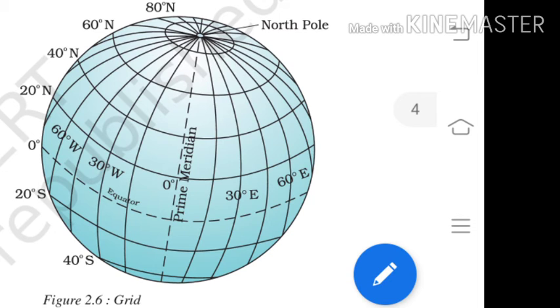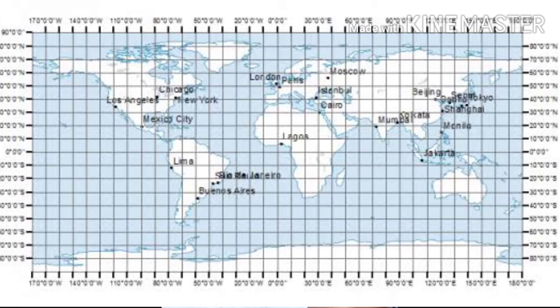For example, when a plane is flying in the sky, the pilot doesn't know where the exact place is to land, but with the help of these grid patterns he comes to know that at a particular longitude and latitude he has to land his plane. I gave you this example for a better understanding of longitudes and latitudes.